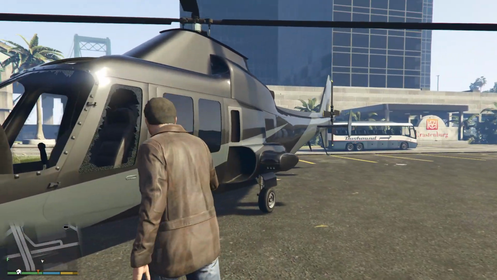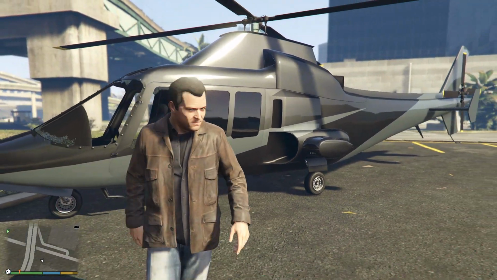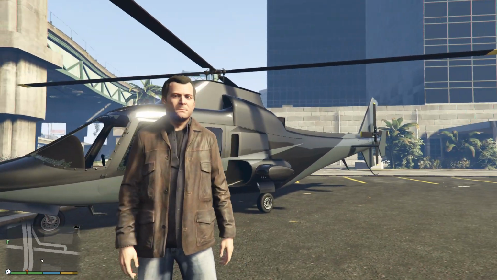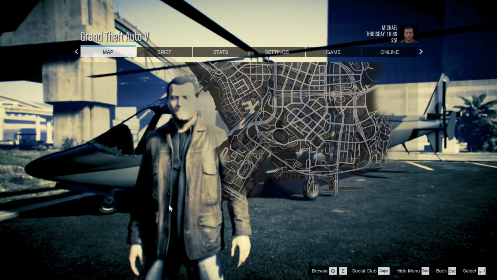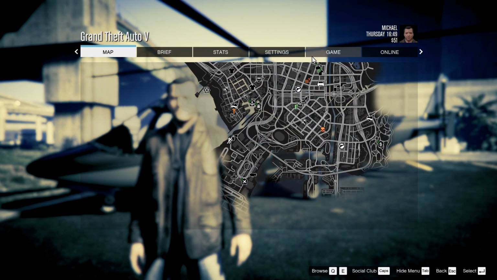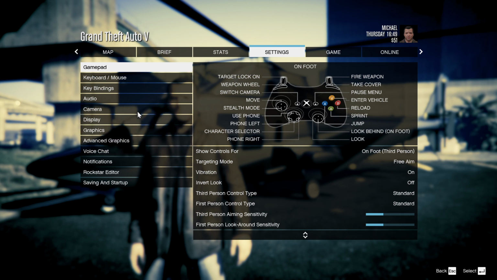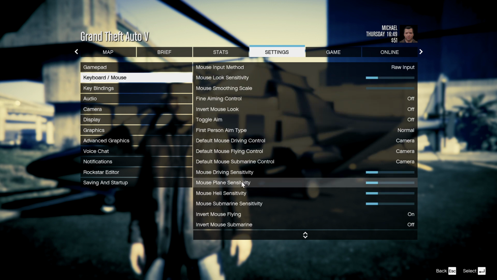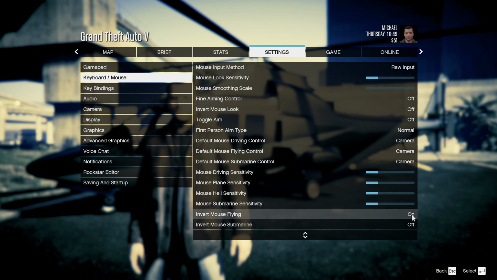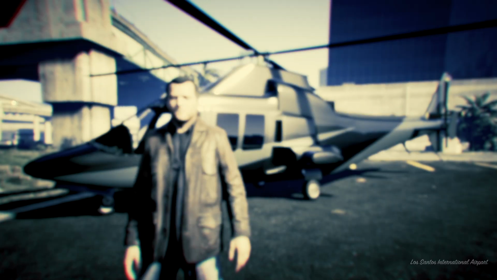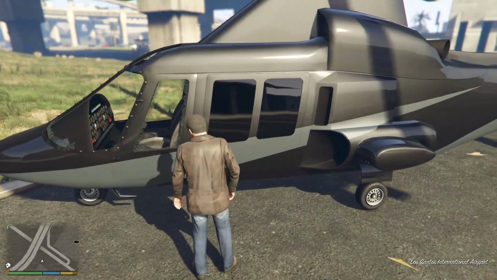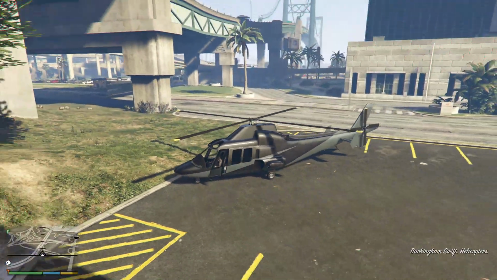Today I will show you how to fly a helicopter with the settings. That's easy. First, you go to settings and then you just go to keyboard, mouse, and then when you see this invert mouse flying in here, you press on. And then after that you go to the helicopter.